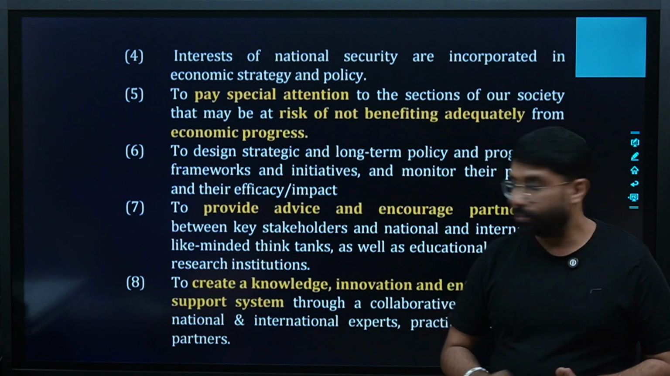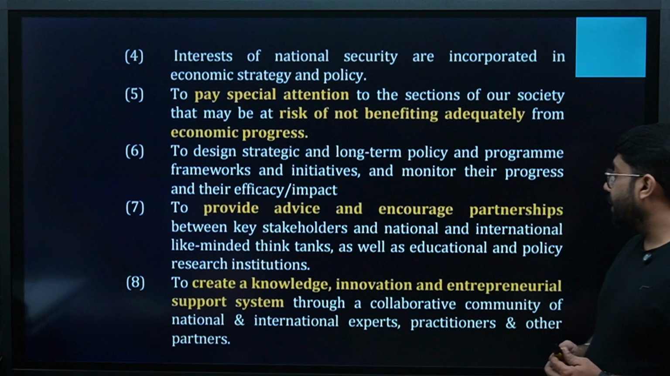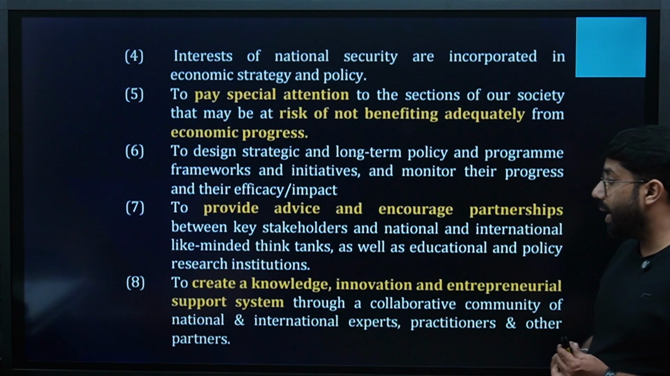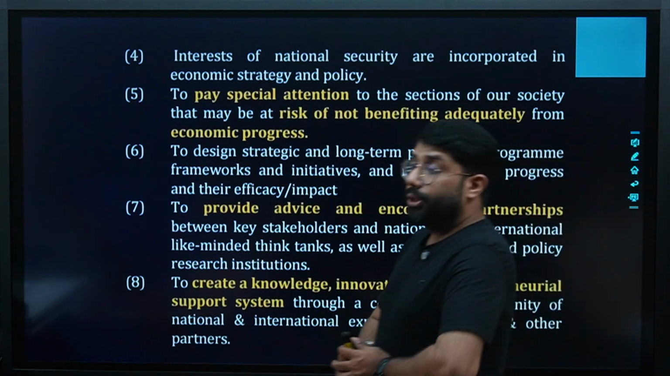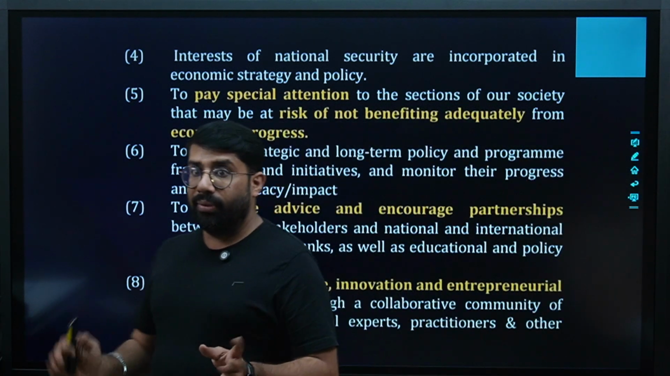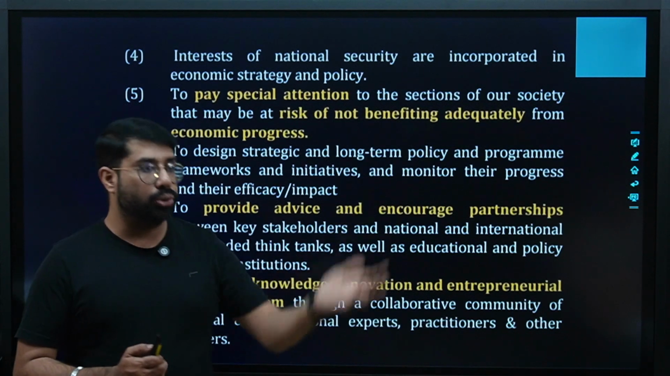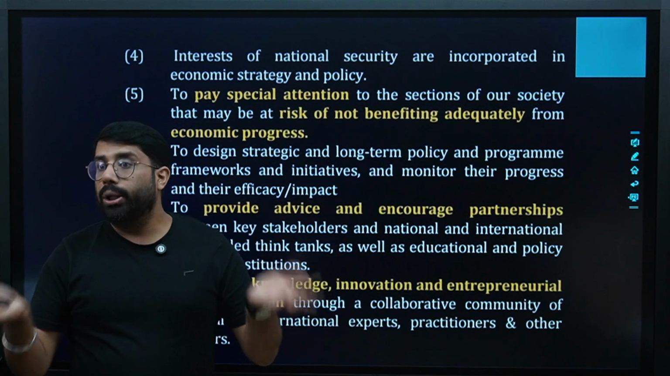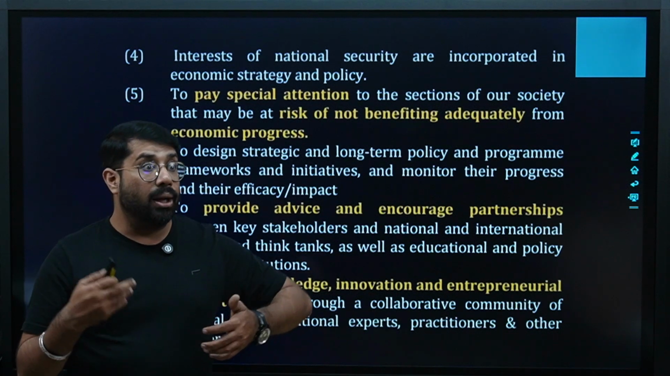Yes or no? To provide advice and encourage partnerships between key stakeholders and national and international like-minded think tanks, as well as education and policy research institutions. Not to work alone. We will shake hands with the other organizations also, whether nationally or internationally, so that we all can grow together. We should make effective plans.